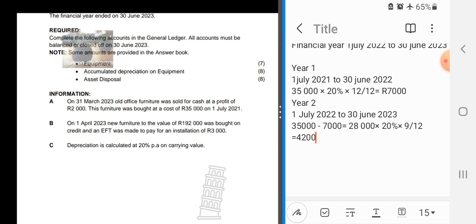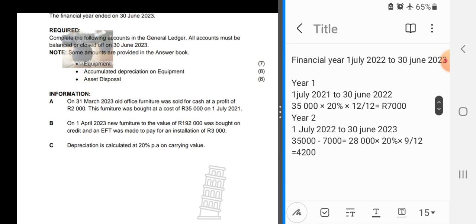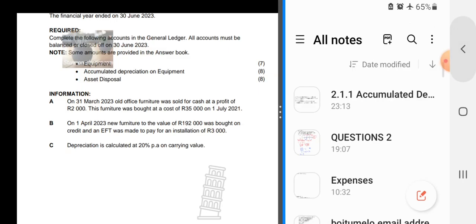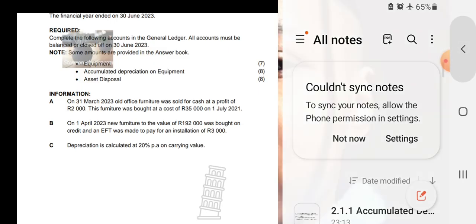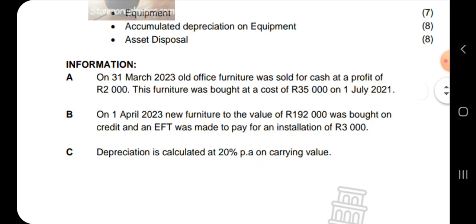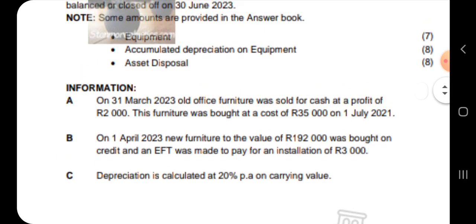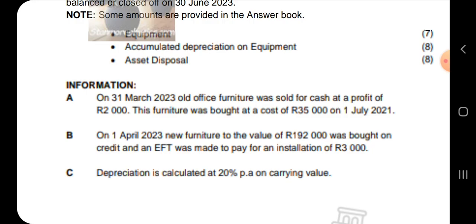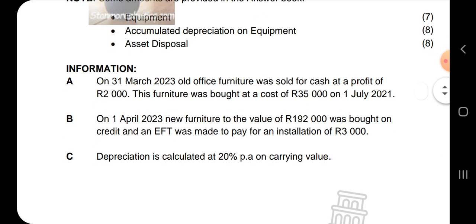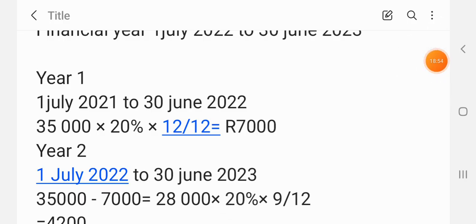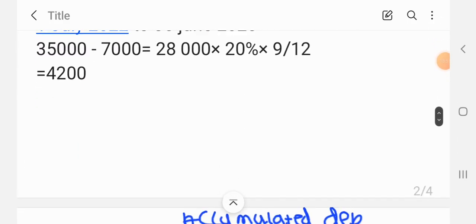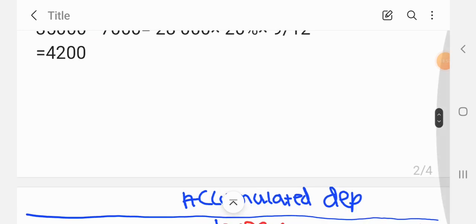So let me try and close off and get rid of this space. So here on 31 March 2023, we got the two depreciations, the 7,000 and the 4,200.